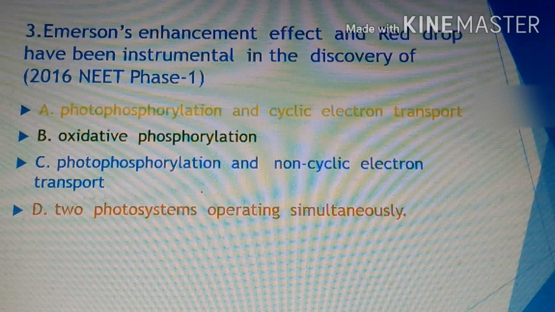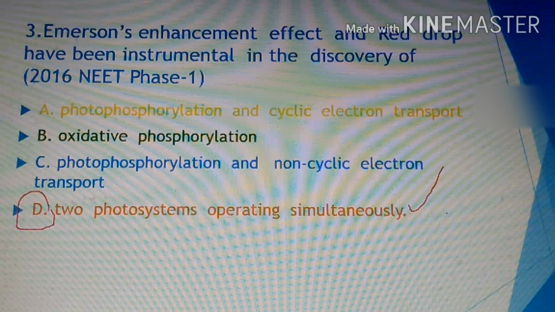Emerson performed the experiment when the two photosystems were operating simultaneously. At that time the photosynthetic yield obtained was higher, and hence that proved instrumental in the discovery. Hence the clear-cut option given is that two photosystems operate simultaneously. So the fourth option is correct for this question. You have to remember this.